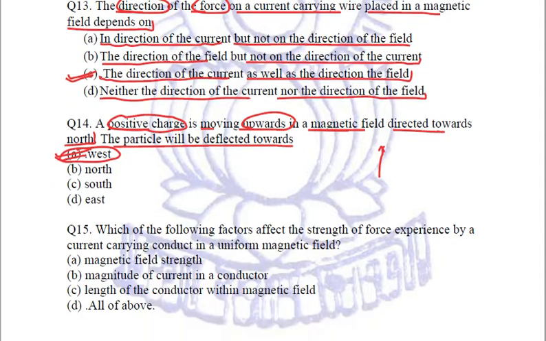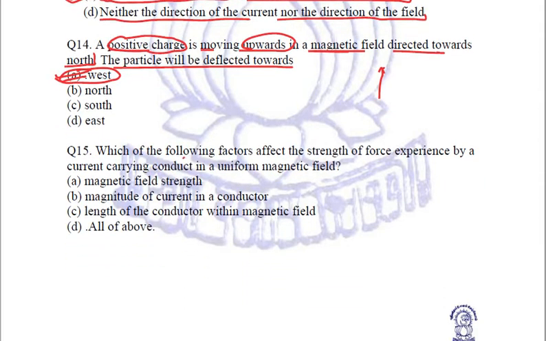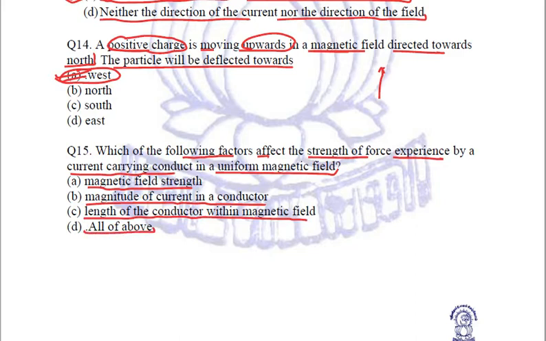Next question is, which of the following factors affect the strength of force experienced by a current carrying conductor in a uniform magnetic field? Let us see. Is it the magnetic field strength? Is it the magnitude of current in a conductor? Or the length of the conductor within the magnetic field? Or all of the above? If you try to relate, all these factors affect the strength of force.